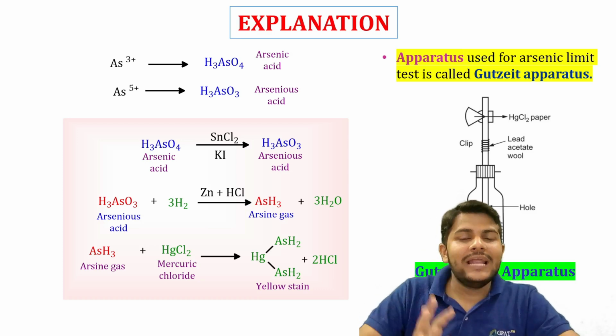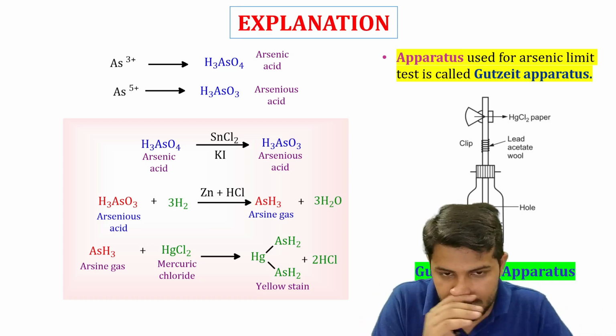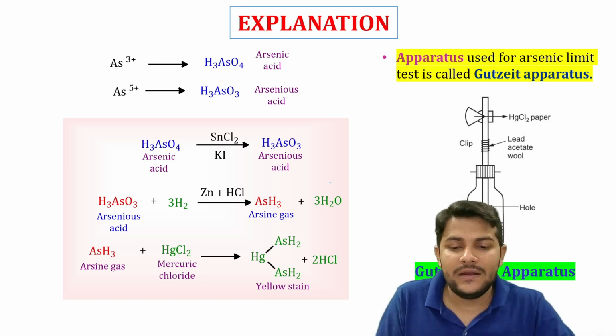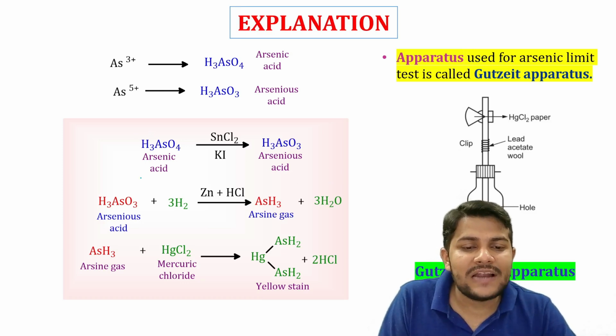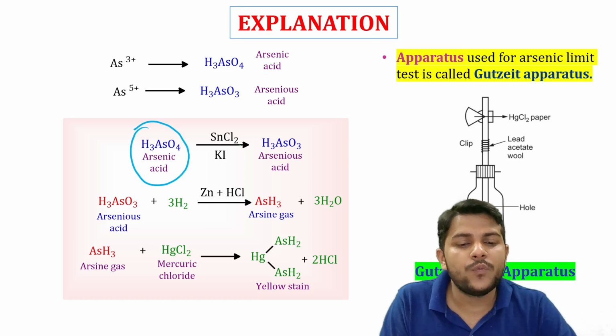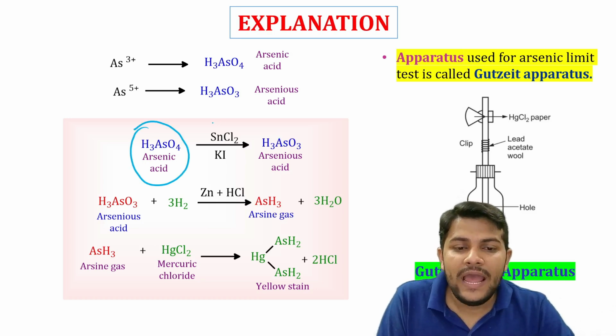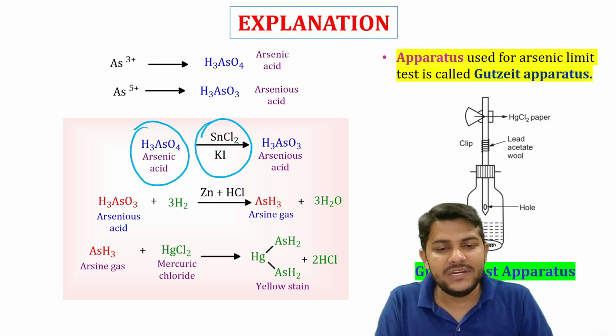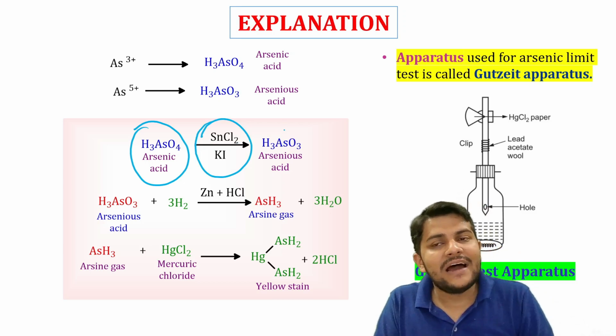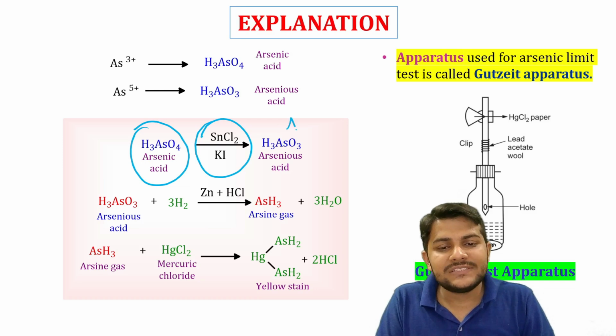And then this arsine gas reacts with the mercury chloride paper. This is the paper that we are going to use, having the composition mercury chloride, and there is a formation of a yellow stain. It means the arsine gas is produced from there, goes upward, and is trapped by the mercury chloride paper, that is HgCl2, and it forms the yellow stain there.